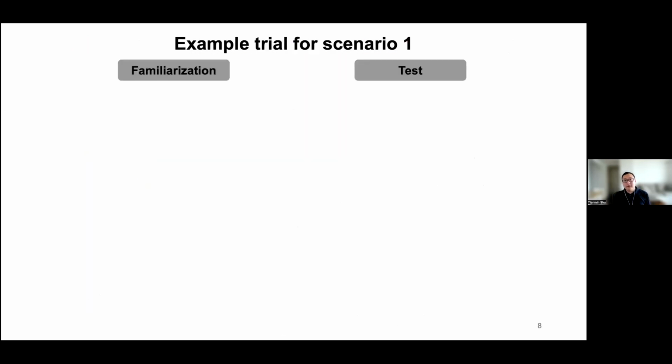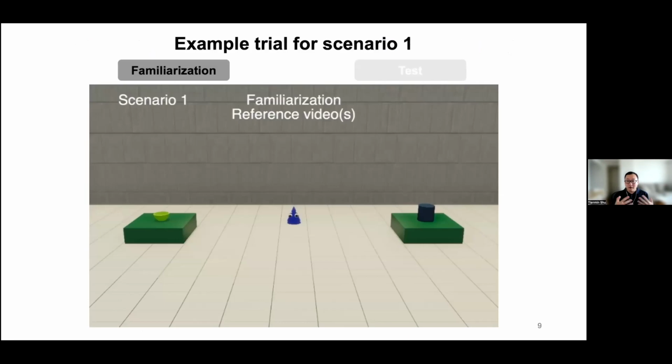Okay, so here's an example trial for scenario 1. There are 2 phases. In the familiarization phase, you'll see 1 or more reference videos of the agent's typical behavior in the environment. So for example, in this video, you should be able to see the agent will look around first and then decide to pursue the balloon cylinder on the right-hand side. This establishes this agent's preference for this balloon cylinder over the other objects.